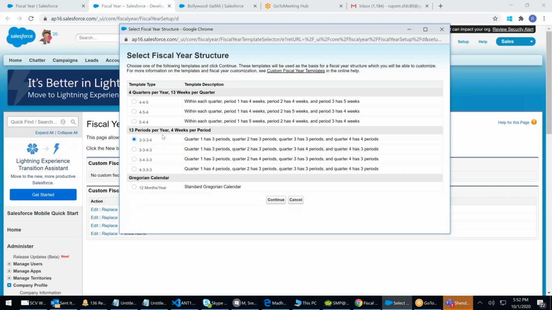12 months equals a year, but actually not. 13 months equals a year. What, Rupam? First time we are hearing this. Since childhood we have been hearing that 12 months equals 1 year. But no, in a fiscal year, in a financial year, it goes to the 13th month. 1 day extra goes here and there, 2 days, 3 days.